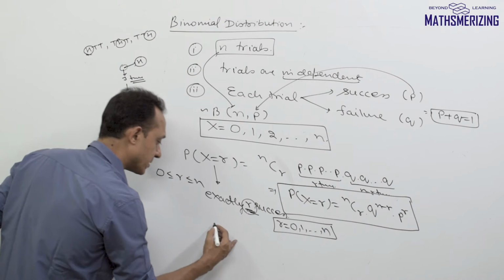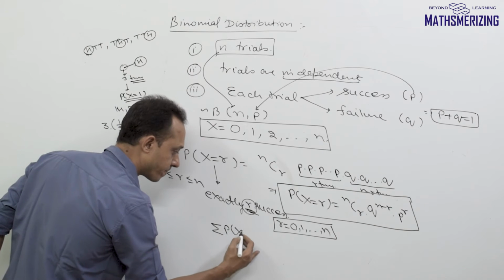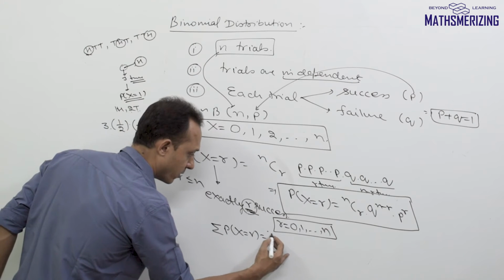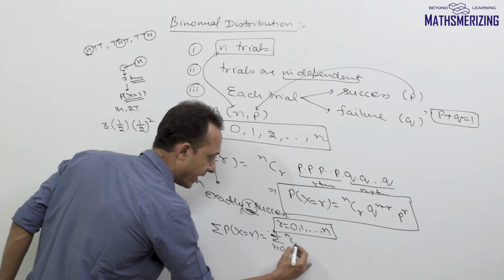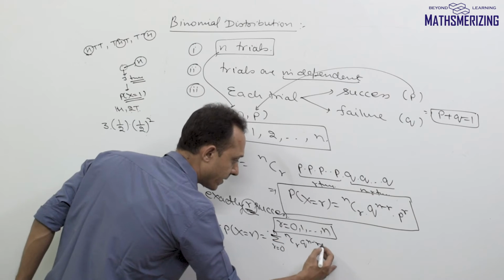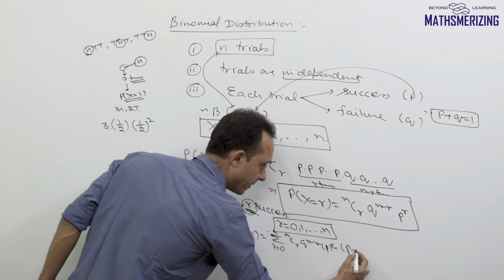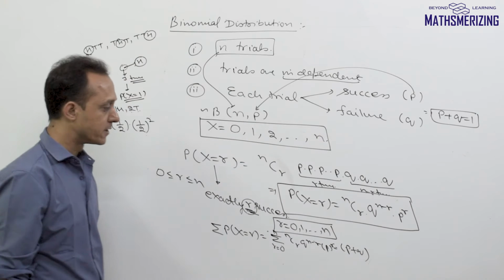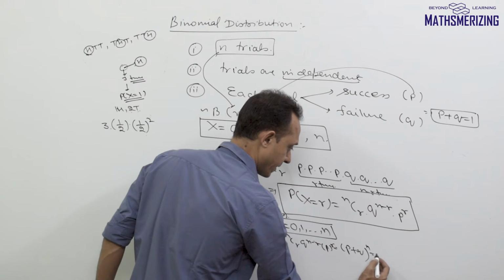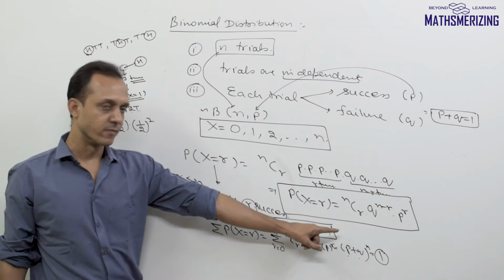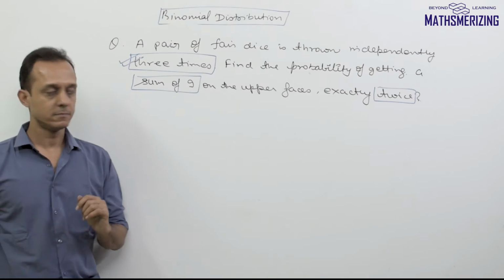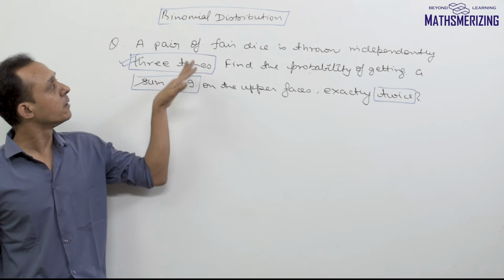We also know that the sum of all probabilities is equal to the summation, R varies from 0 to n, of nCr Q to the power n minus R into P to the power R, which results in the binomial expansion of (P plus Q) to the power n, and the value of P plus Q is simply 1. So the sum of all these probabilities will always be 1. Now let us take another question in binomial distribution.